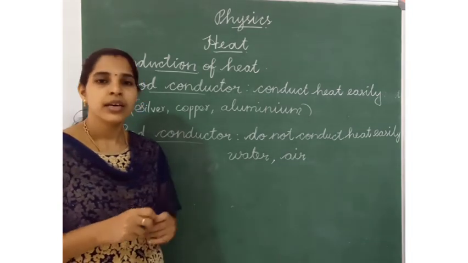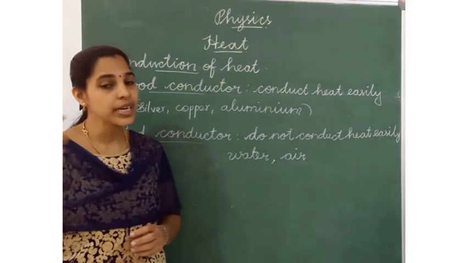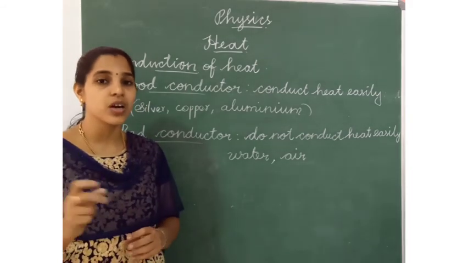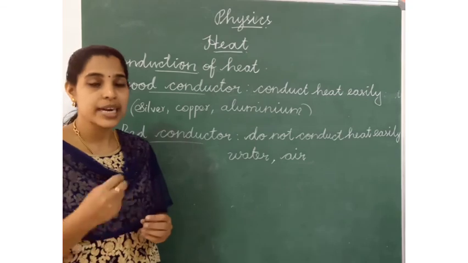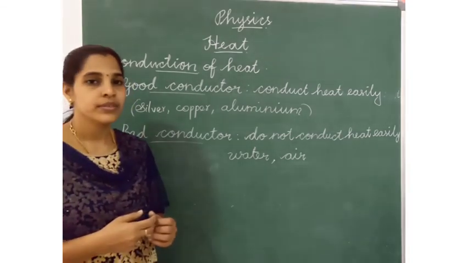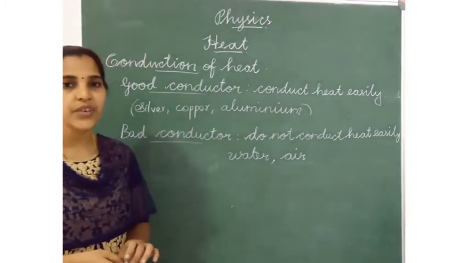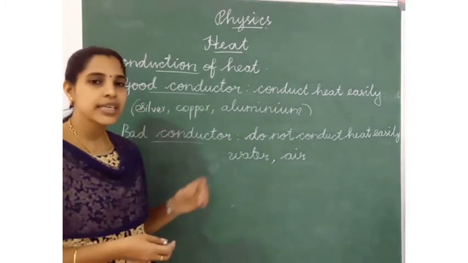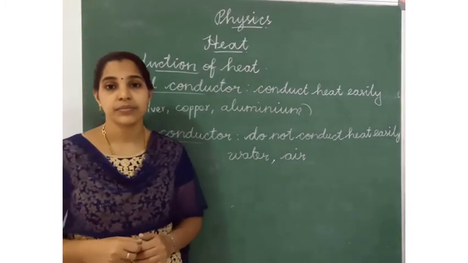And also cork. We consider the air inside the cork. So it's a little difficult to conduct the heat. These are the good conductors and bad conductors. We can call bad conductors poor conductors.